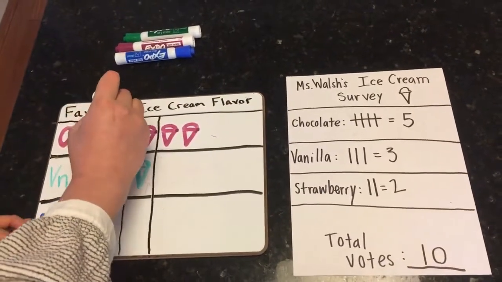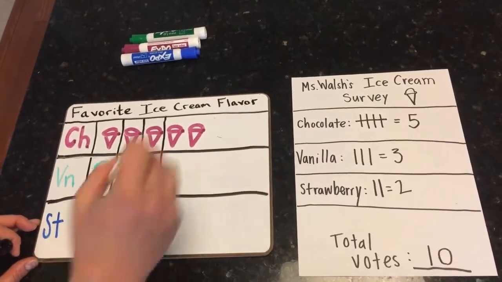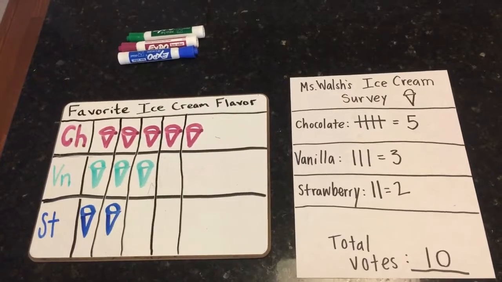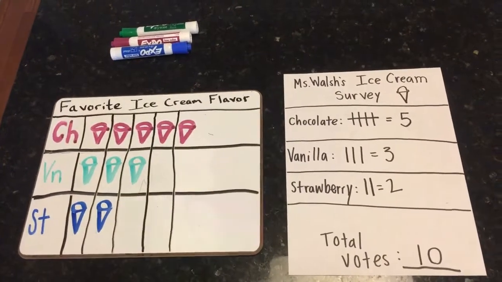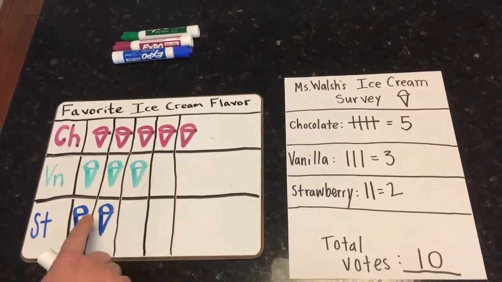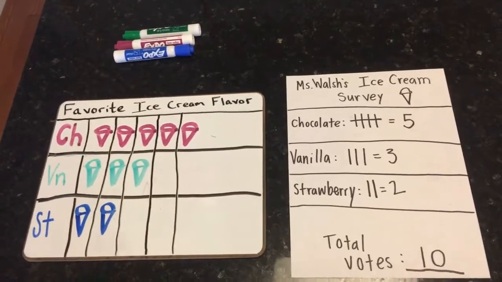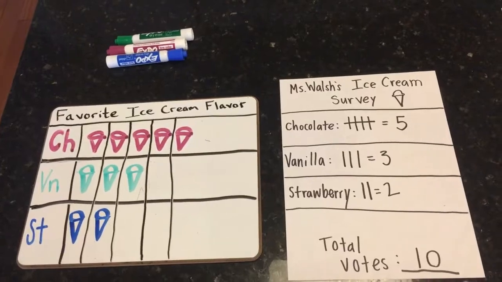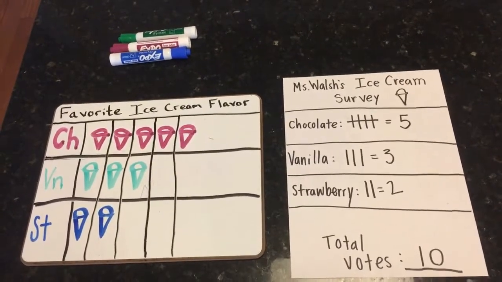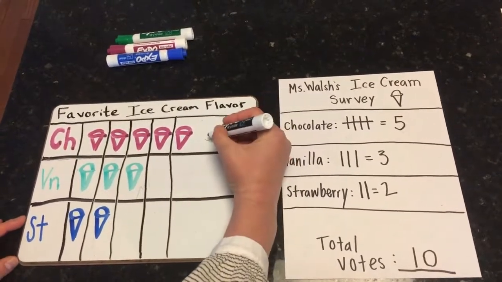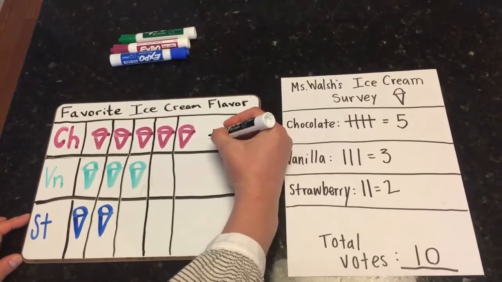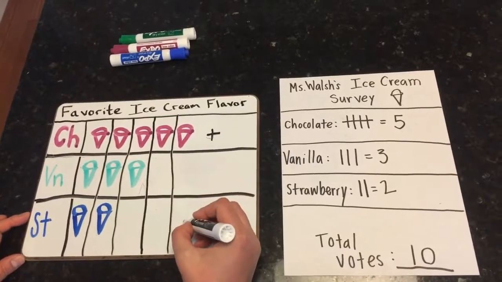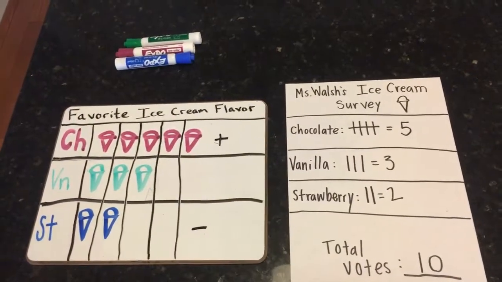You can also draw a line down each one to make sure that they're exactly in line like that. So you can see that it has 2 more than this one, and this one has 1 more than this one. And it's really clear that strawberry has the least. Yeah, because it has the least number of cones. So sometimes when something has the most, we give it a plus sign. So we would say plus sign for the most. And strawberry, since it has the least, we would give it a minus sign. So that would be the least.